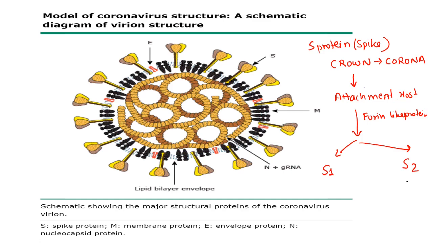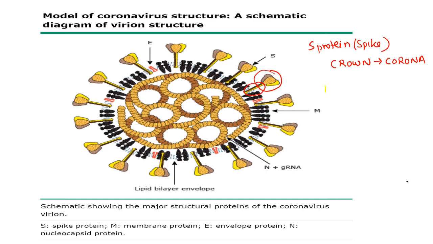S1 is the major receptor binding domain, and S2 is the stalk of the spike protein. So this is the S1 domain, and this is the stalk, the S2 component of the spike protein.